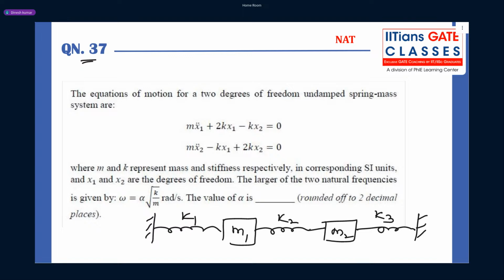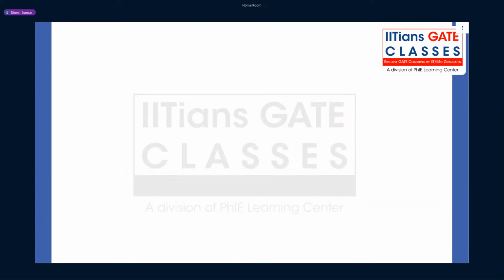This is the response of mass m1, and this is the response of mass m2. For this spring mass system, if you have learned 2 degree of freedom systems, you should know the equation of motion. Those are very easy. You can derive them using Newton's method, or you should know them.